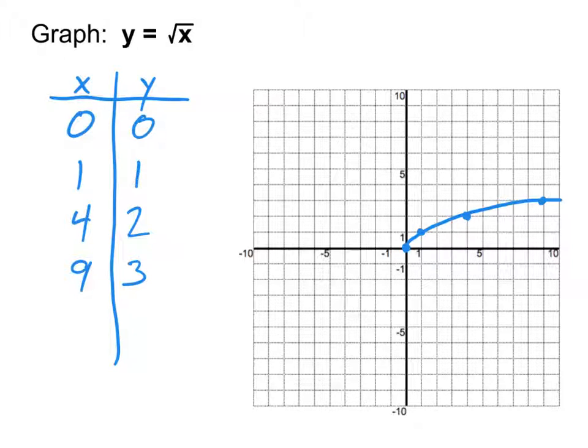It's imaginary. Therefore, we cannot plot it on a real grid, and so there's nothing over here at -1. There's no point to be plotted. In fact, there will be no point to be plotted for any of the negatives. So if you're wondering what's happening over here, the answer is nothing. The graph in this particular case with a square root literally starts right at that point and then goes over from there.